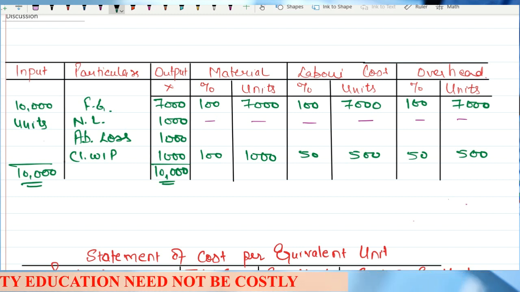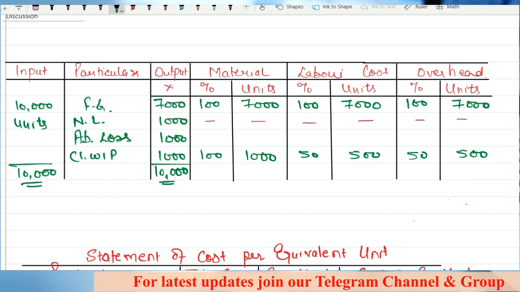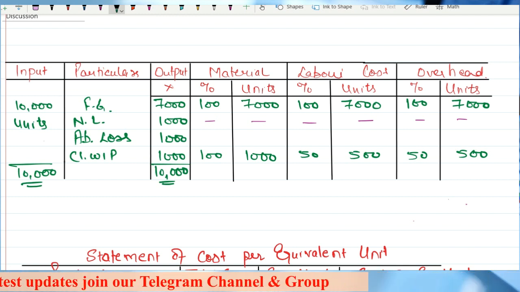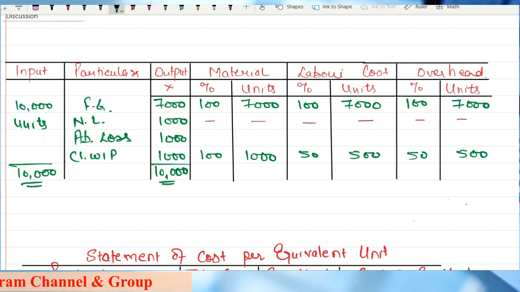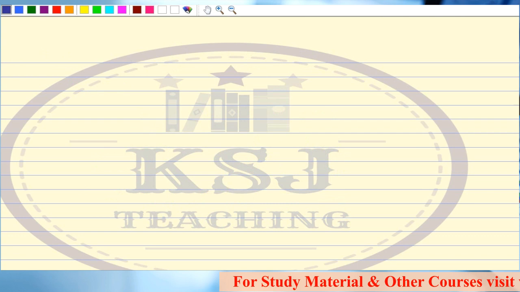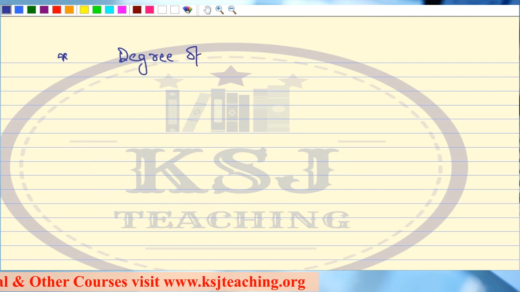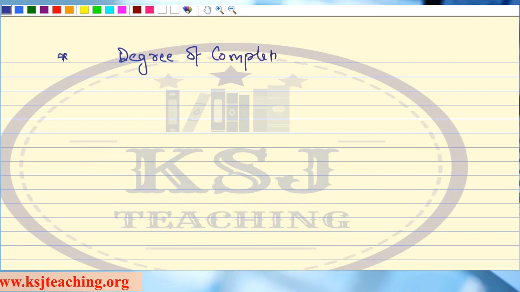Now here comes the actual test. Sir, what about the abnormal loss? How is it to be taken? What will be the degree of completion for abnormal loss? Are we going to treat it like the normal loss, or are we going to have some degree of completion? So let's try to understand this now: the degree of completion of abnormal loss units.